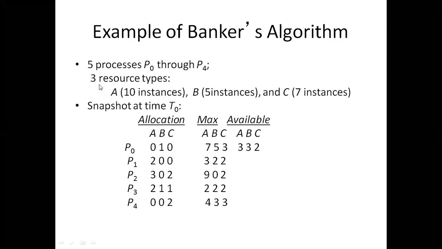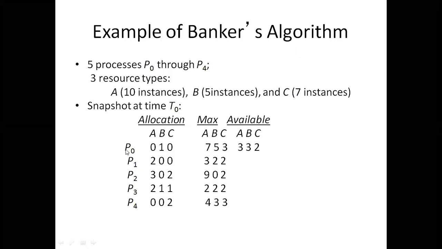How many resources? 3 resources: A, B, and C. A type of resources 10 available, B type of resources 5 available, and C type of resources 7 available. Did you get my point?